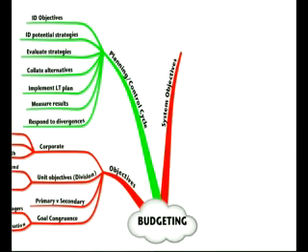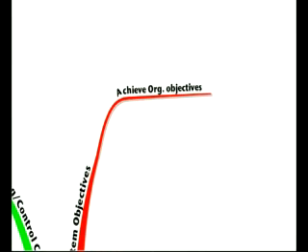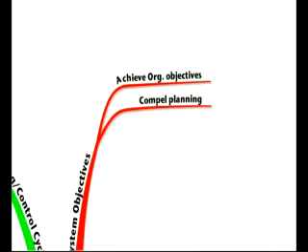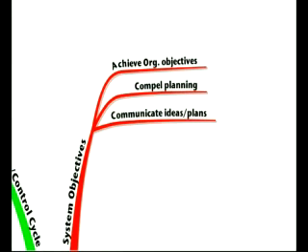System objectives, remember that we must have systems in place to achieve the objectives, but why have a system in place? Well, as we've said, we must have it there or else we won't achieve our organisational objectives. We also want to try to compel planning, to make our managers plan, to communicate ideas or plans throughout the organisation.